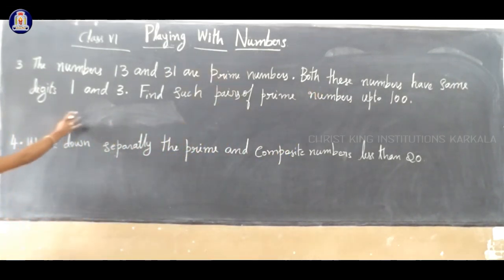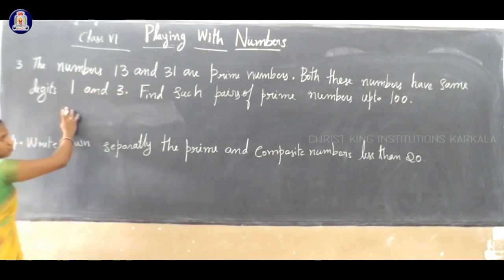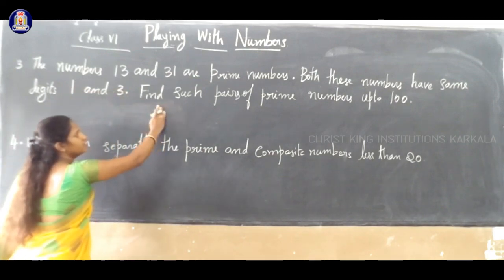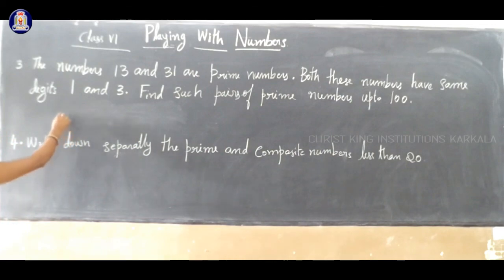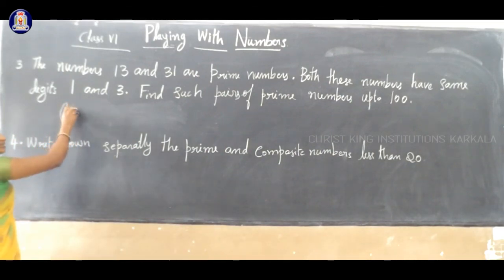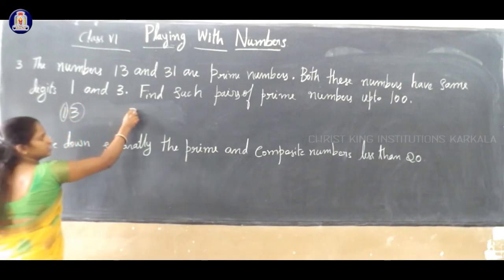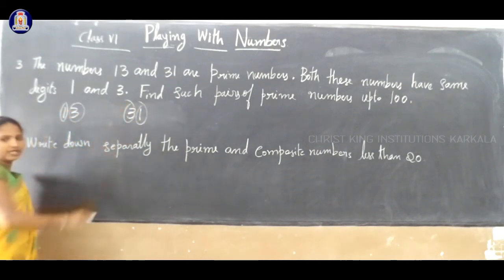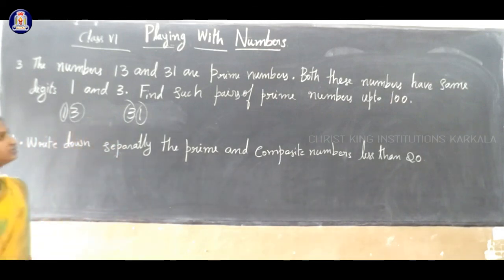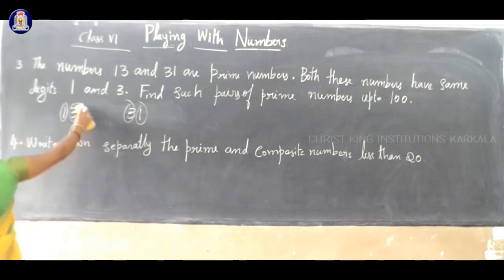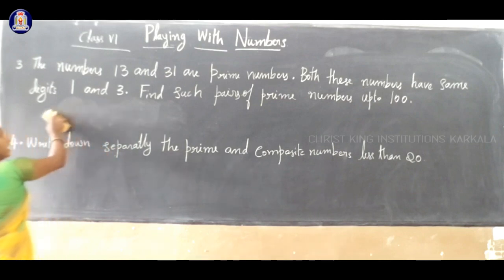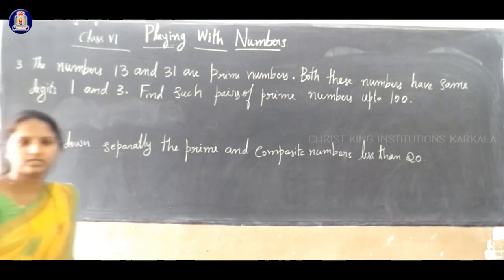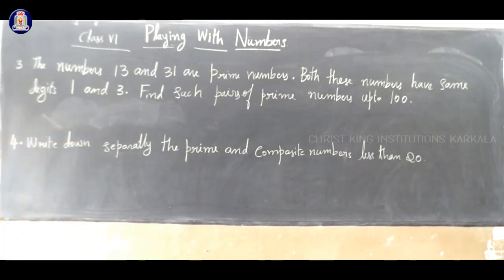Now, how to identify? You must use the same two digits. For 13, the digits used are 1 and 3. Even for 31, we use the same digits, 1 and 3. So you write these types of pairs of prime numbers. 13 is also prime, 31 is also prime. Similarly, we have to write the pairs of prime numbers.